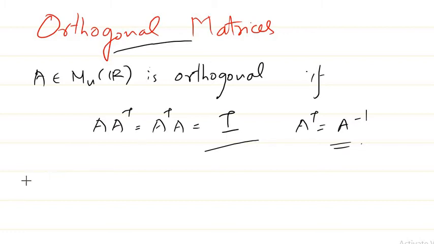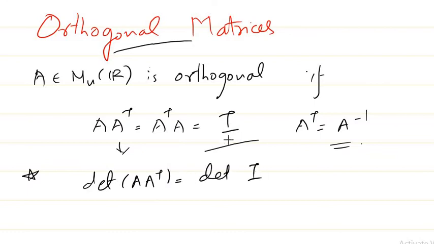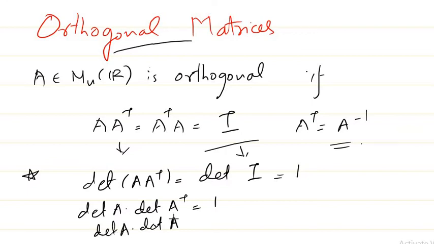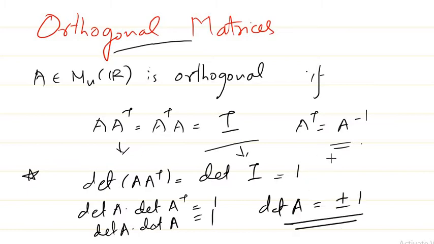So some properties we can derive directly: determinant of A into A transpose is equal to determinant of I, and determinant of I is 1. This you can split as determinant of A into determinant of A transpose, and determinant of A transpose is the determinant of A, so you get determinant of A into determinant of A equal to 1, or determinant of A whole square is equal to 1, so determinant of A is plus or minus 1. This is one important property which we'll be using in our problems.